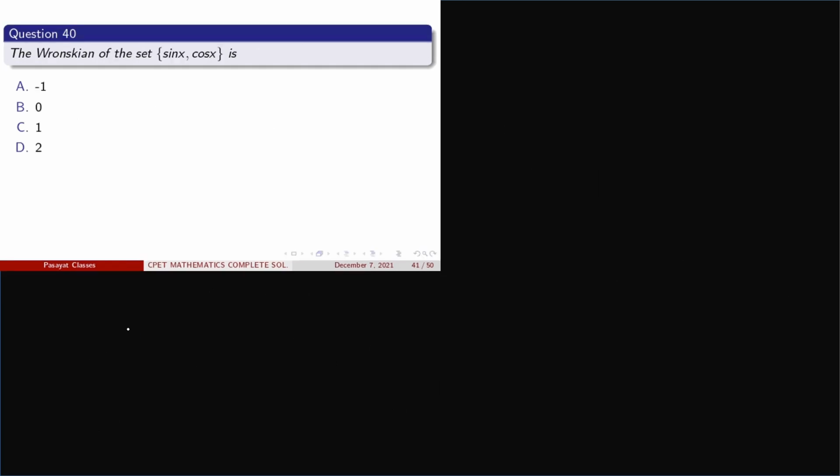Now come to question number 40. Here the question asks what is the Wronskian of the set sin x, cos x. We know that the Wronskian is basically the determinant. So this one is sin x, this one is cos x, and the derivative of sin x is cos x, and the derivative of cos x is minus sin x.